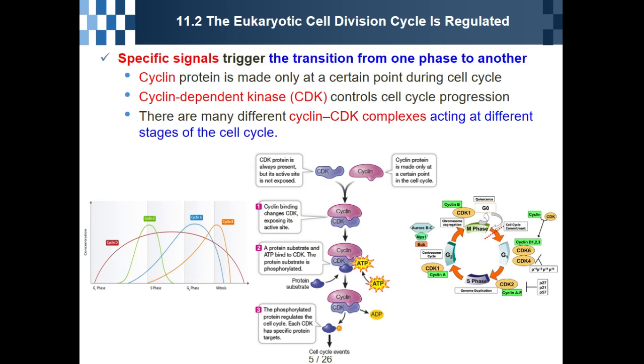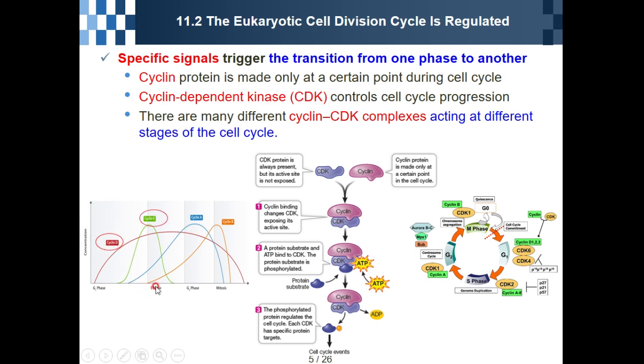Also, specific signals trigger the transition from one phase to another. The first one is cyclin proteins. Cyclin proteins are made only at certain points during the cell cycle. Especially in the G1 phase, cyclin D is synthesized.